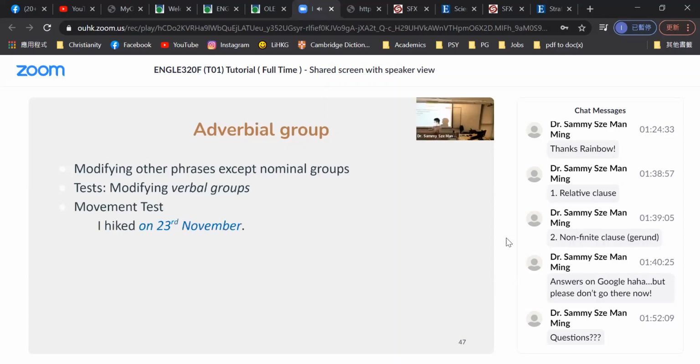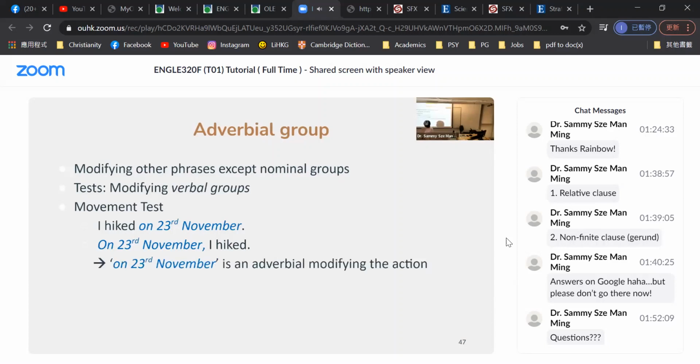I hiked on 23rd November. On 23rd November, I hiked. Even if we say I on 23rd November hiked, are they grammatical? Yes, then we say press 1. On 23rd November is an adverbial modifying the verb hiked.